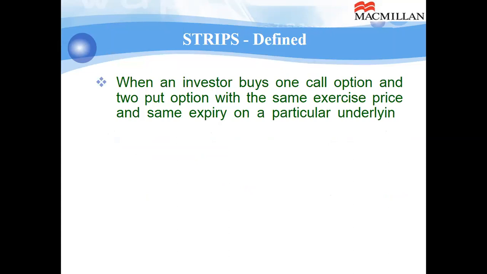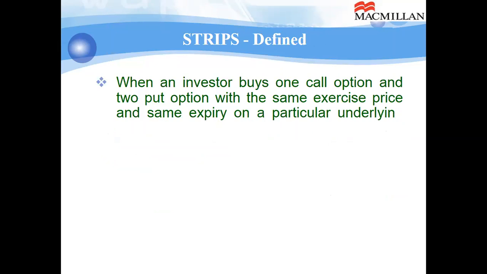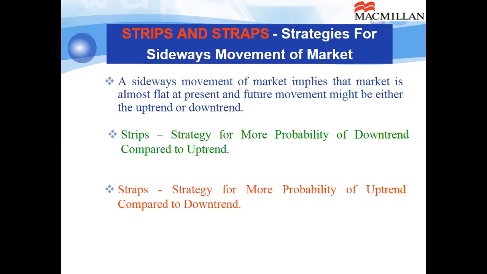Strips. When an investor buys one call option and two put options with the same exercise price and same expiry on a particular underlying asset, it is called strips. So what an investor is doing is buying one call option and two put options. Because if I take you back to the meaning of strips, it is a strategy for more probability of downside.